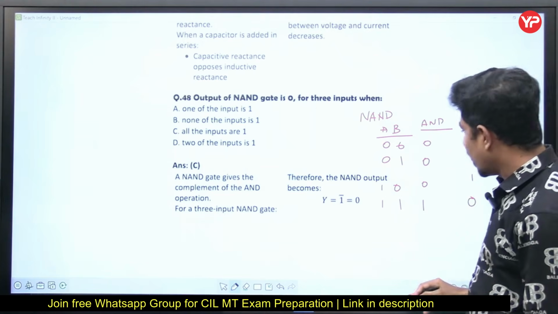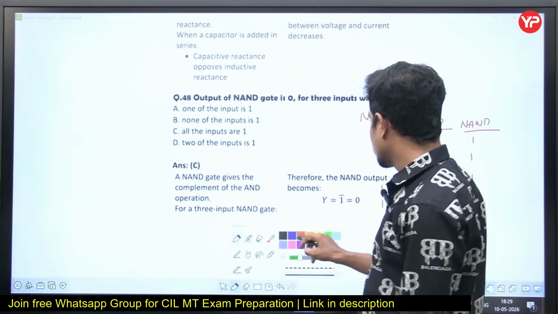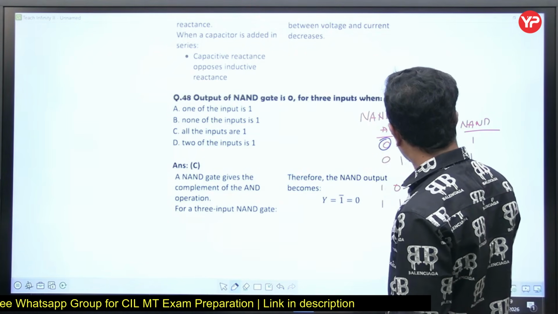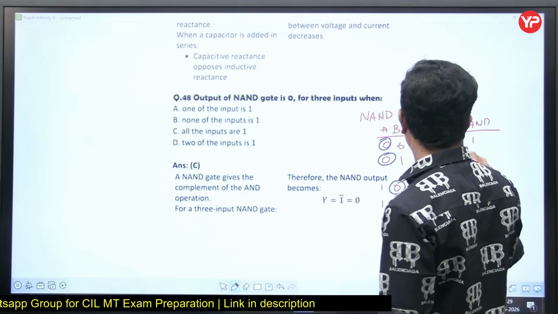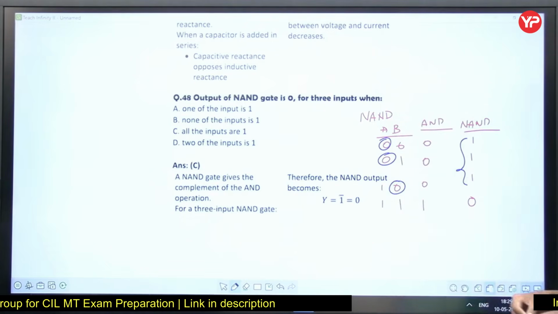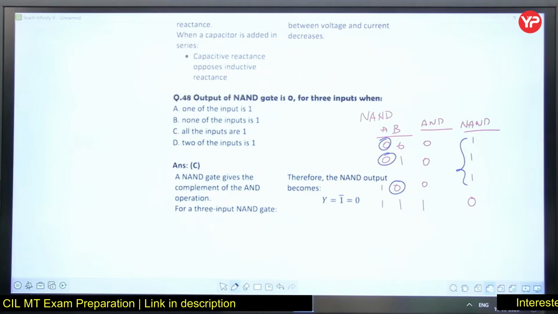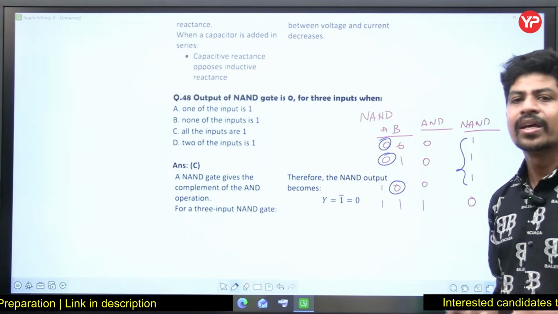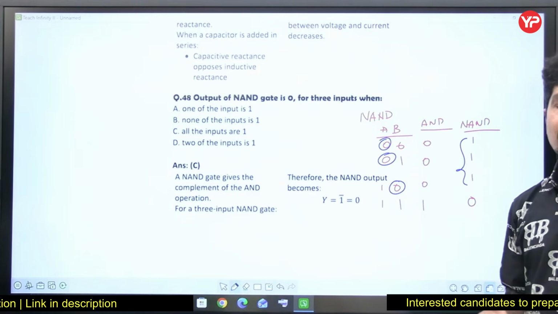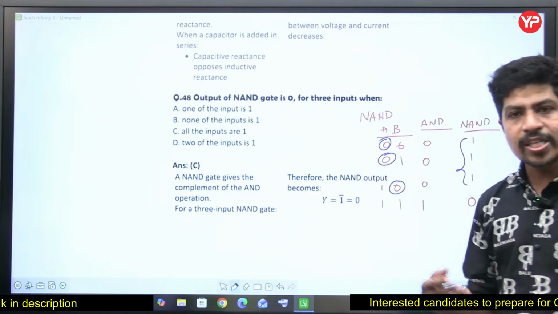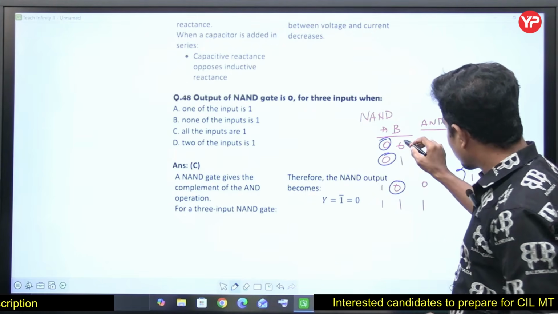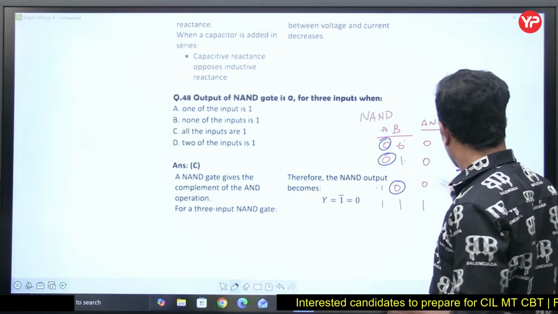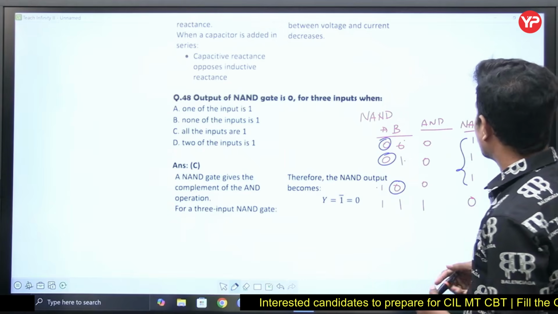So if any one of the inputs is 0, output is high. That is a disabled input, because irrespective of the other input, the output is becoming 1.